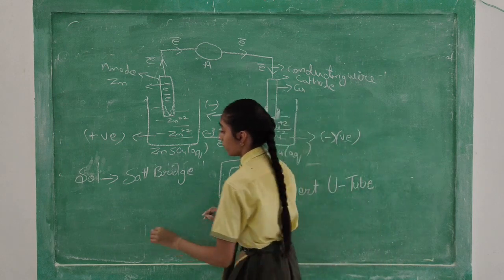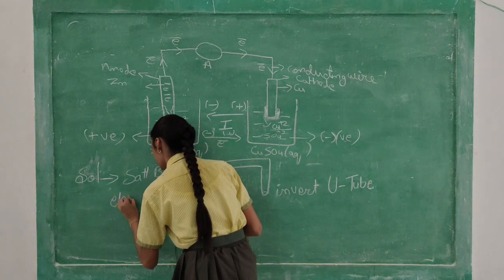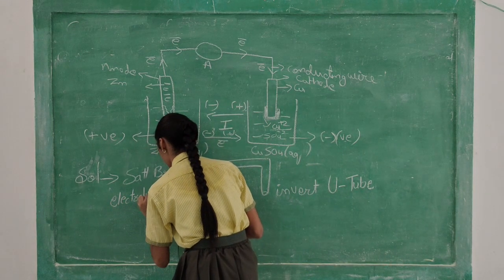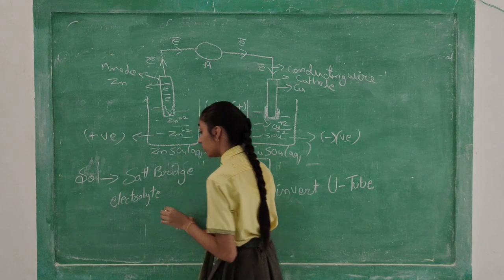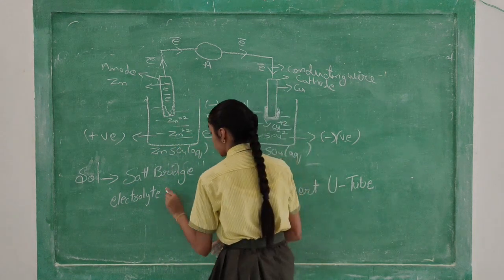Now in salt bridge there will be an electrolyte, and the condition of the electrolyte is inert.